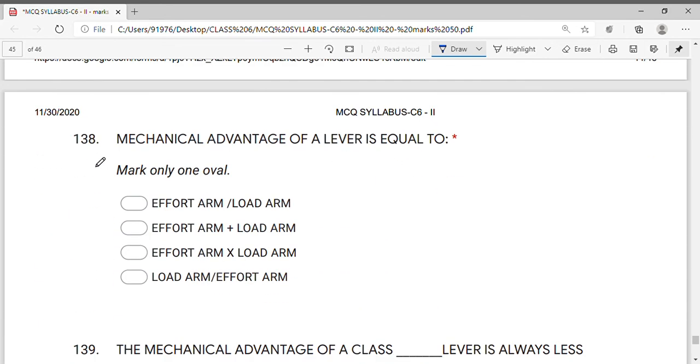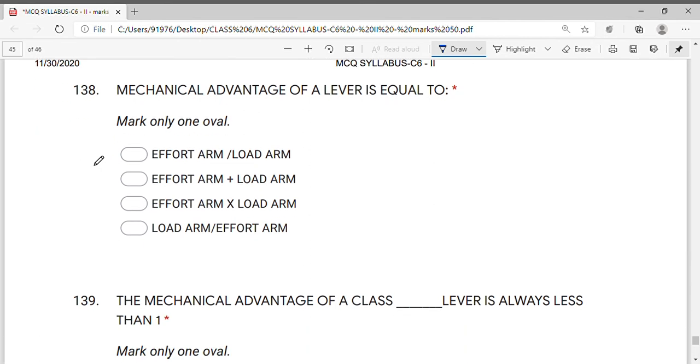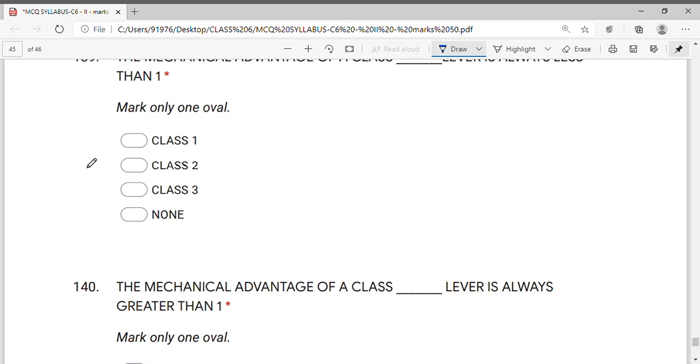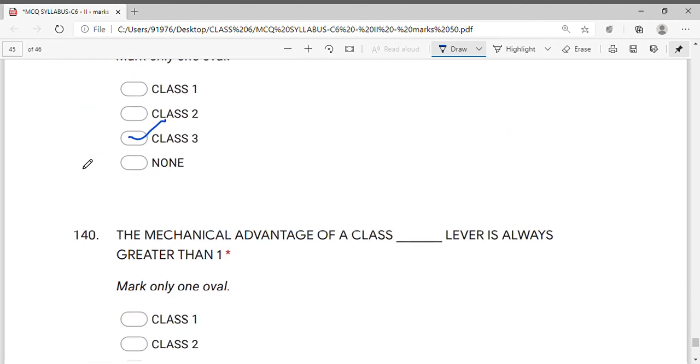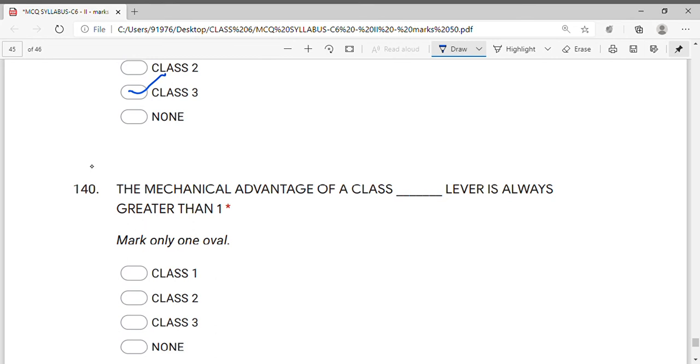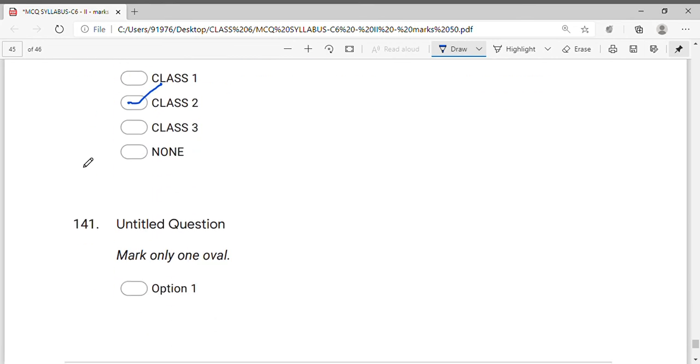Mechanical advantage of a lever is equal to effort arm upon load arm. Mechanical advantage of class dash lever is always less than 1. In which case is it always less than 1? In class 3 lever it is always less than 1, and it is always greater than 1 in class 2 lever. So that's it.